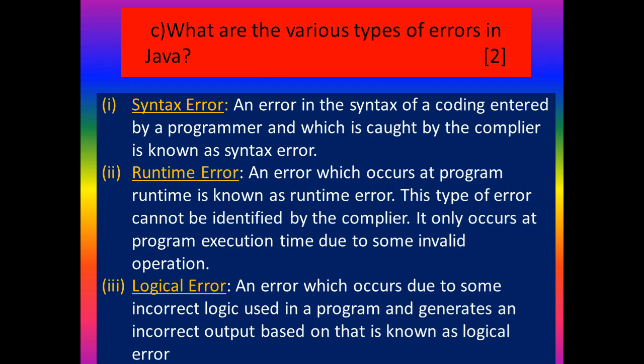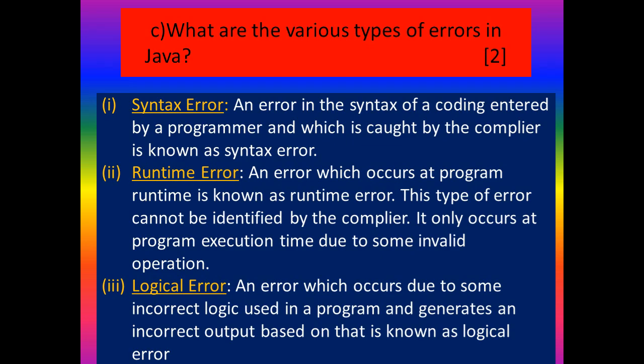And what is the meaning of runtime error? An error which occurs at program runtime is known as runtime error. This type of error cannot be identified by the compiler. It only occurs at program execution time due to some invalid operation. That means when the array size is 7, if you want to print the 8th element, that is also considered a runtime error. And division by zero is not defined, that is also identified at the time of program execution, so it is also a runtime error. And what's the meaning of logical error?